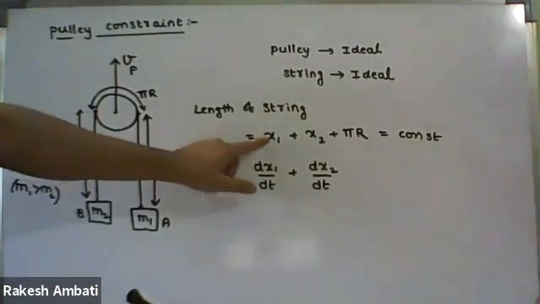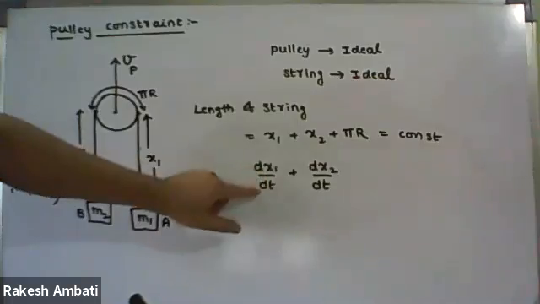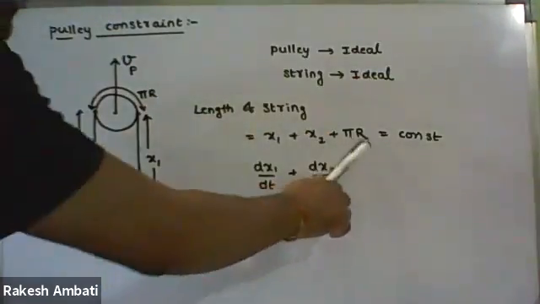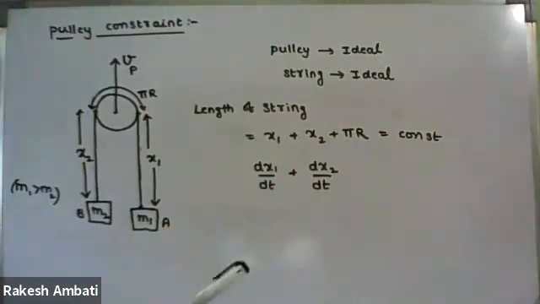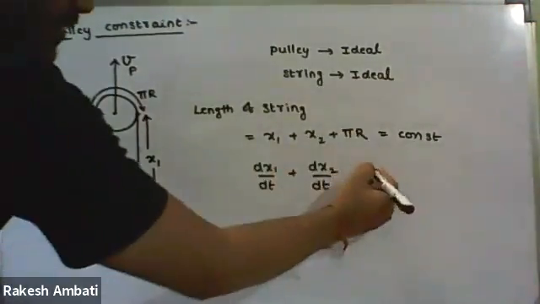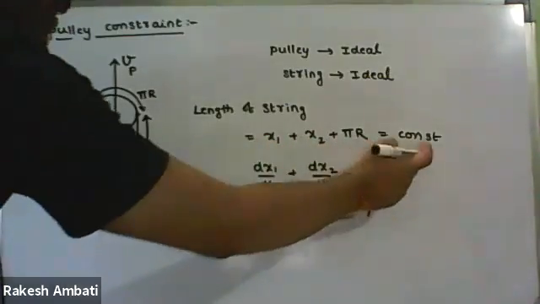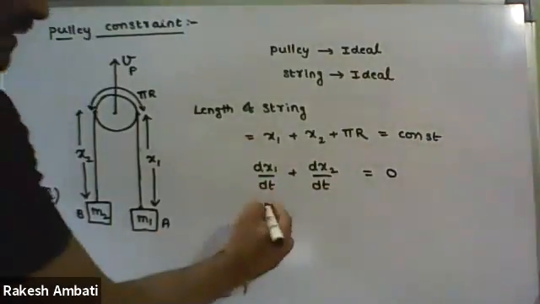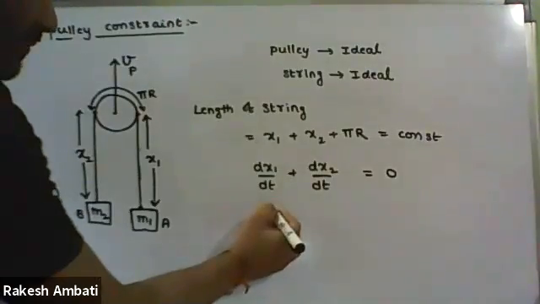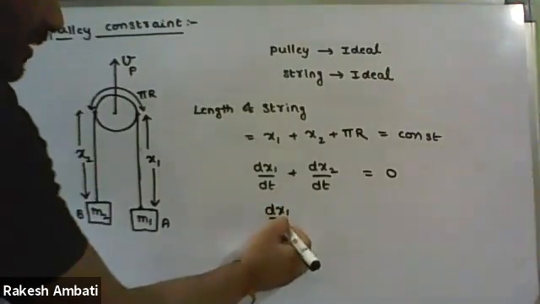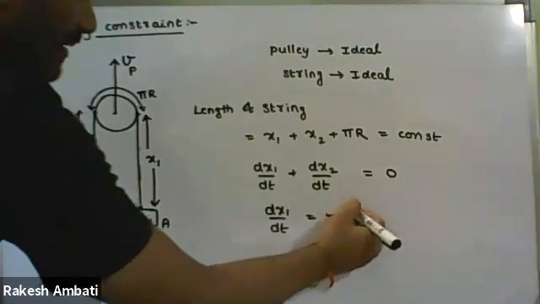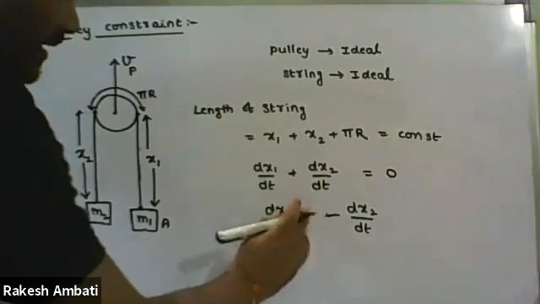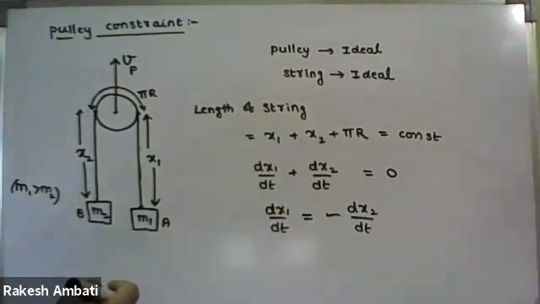Write down this differentiation with respect to time. So dx1 by dt plus dx2 by dt, and pi r is constant. If pi r is constant, its differentiation is 0. This is the total length, always constant, so its differentiation is also zero. From this equation, dx1 upon dt equal to minus dx2 upon dt.